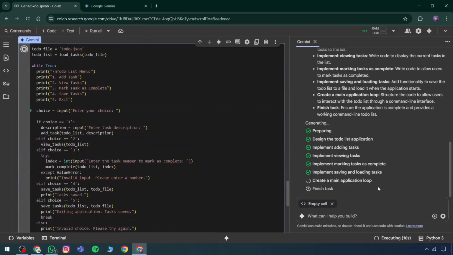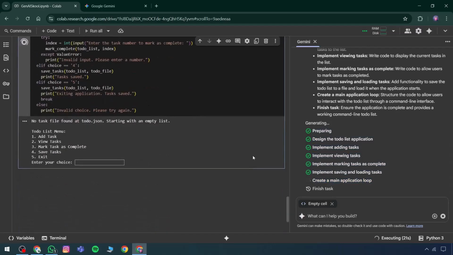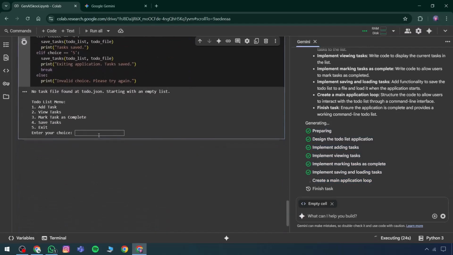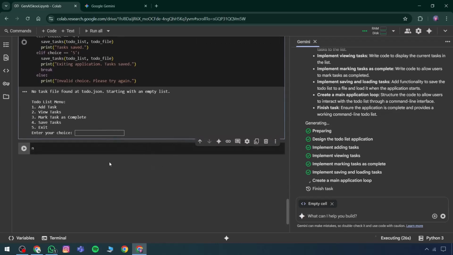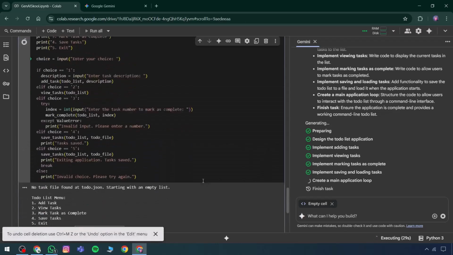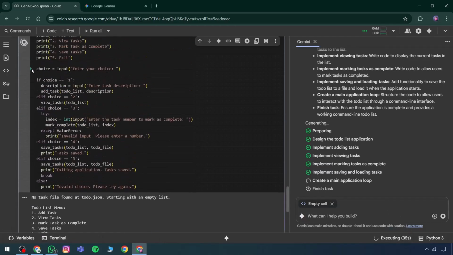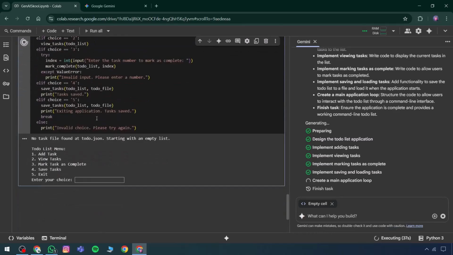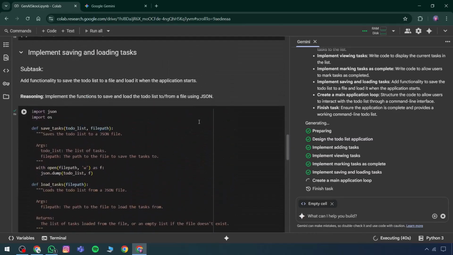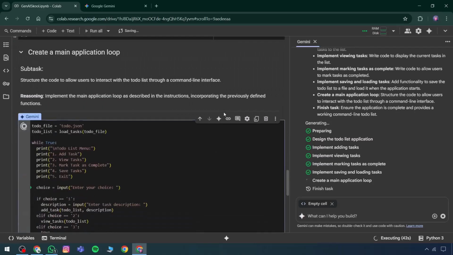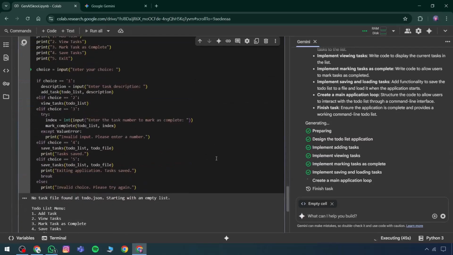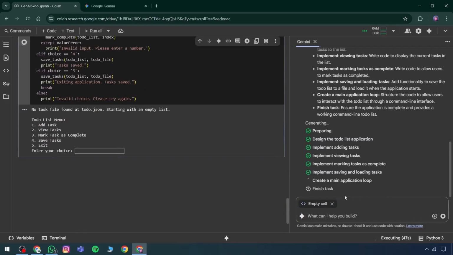An application loop is also added, managing everything from the front end to the back end, completing the process automatically. Whenever input is required, any value entered is directly integrated. This initiates task generation. For example, a 32-second execution process begins. A specific task is being handled entirely from start to finish. Any desired tags can also be included within it. They will be displayed accordingly. Along with that, any previously generated code can be used with assistance from Gemini. The application loop can be executed, and all relevant processes will be initiated.